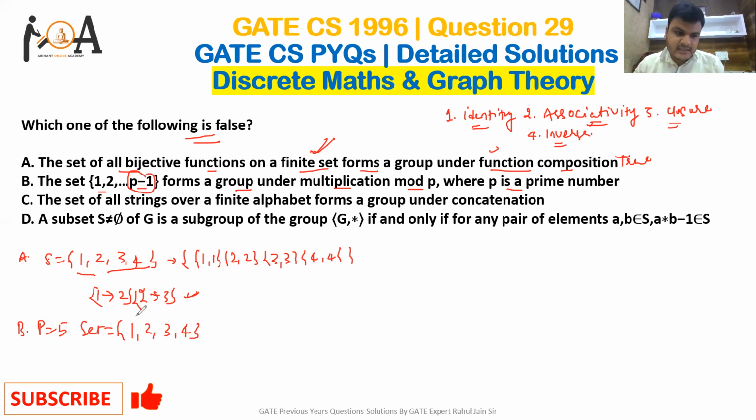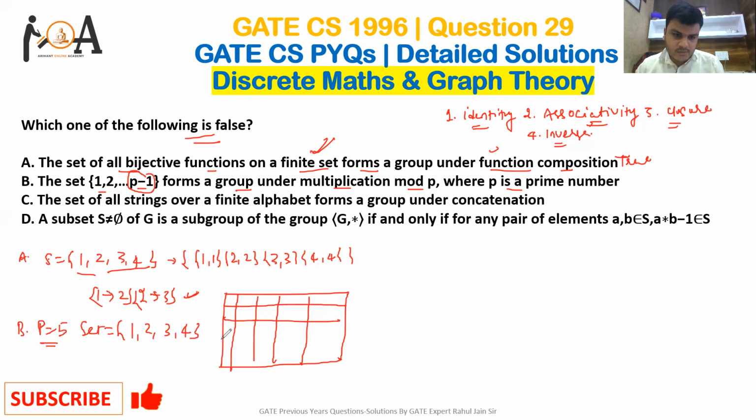Now, as the value of p is 5, I can construct a table with 1, 2, 3, 4 along both sides. 1 is my identity element, 1,1.